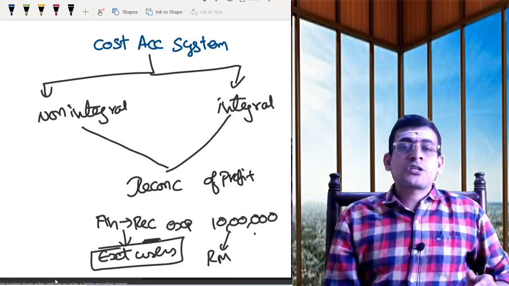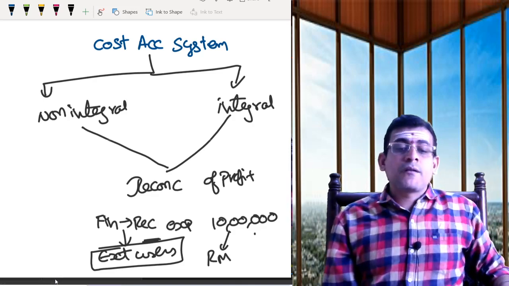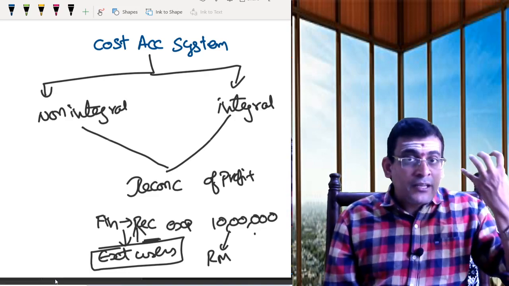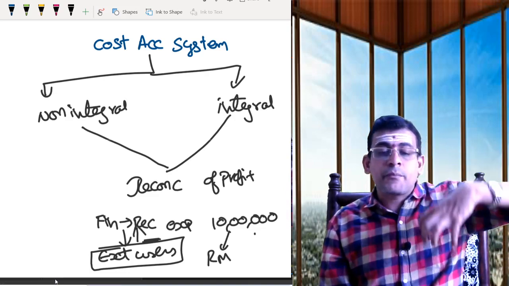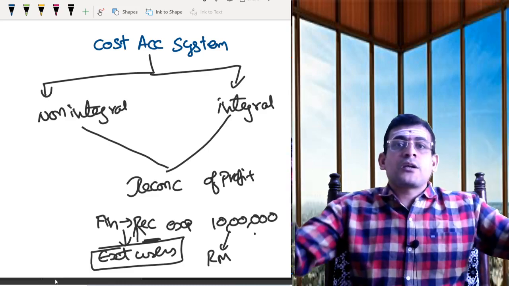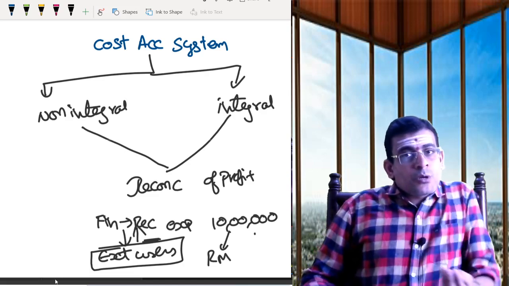Okay, financial records are given to the external users. The external people will have access to your financial records. If you are giving your minute and sensitive information to the external users, gone. You need not do your business. You can simply shut down and close your business, because it's a trade secret. You are giving your trade secret.